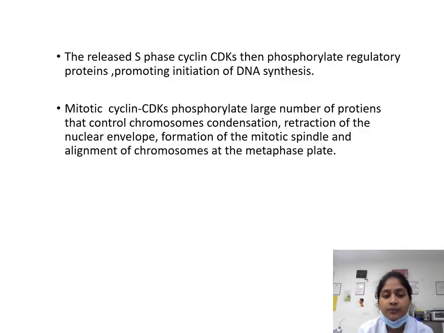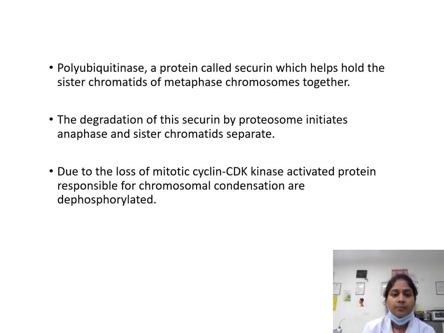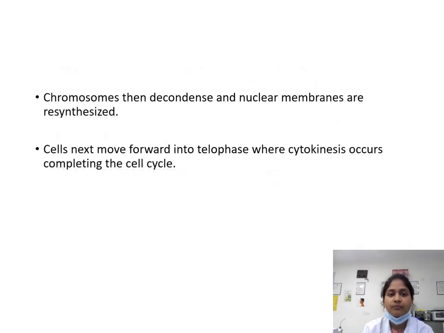Mitotic cyclin CDKs phosphorylate a large number of proteins that control chromosome condensation, breakdown of the nuclear envelope, formation of the mitotic spindle, and alignment of chromosomes at the metaphase plate. In this, polyubiquitin is a protein which helps the sister chromatids of the metaphase chromosome to be together. The degradation of this cyclin initiates anaphase and the sister chromatids separate. Due to the loss of mitotic cyclin CDK kinase, activated proteins responsible for chromosome condensation are dephosphorylated. Chromosomes then decondense and nuclear membranes are resynthesized. Cells next move forward into telophase where cytokinesis occurs, completing the cell cycle.